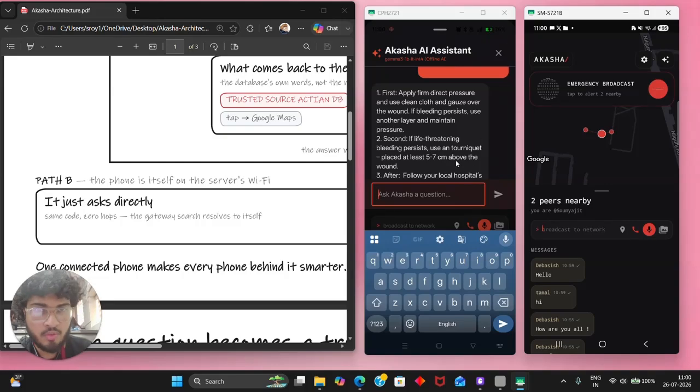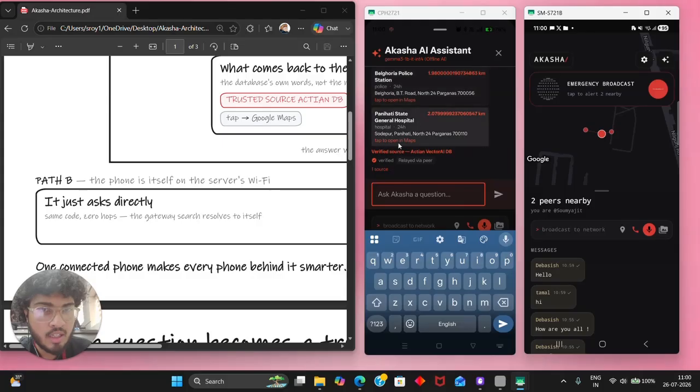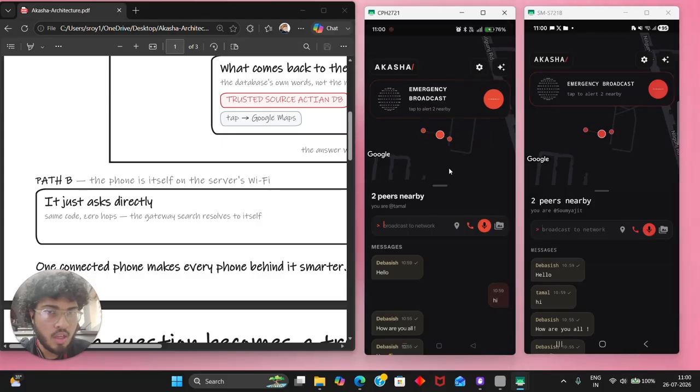Now we can see there's a prompt. This is a local LLM telling you what you can do, the first steps, and these are the things. You can open this in Maps and go there.